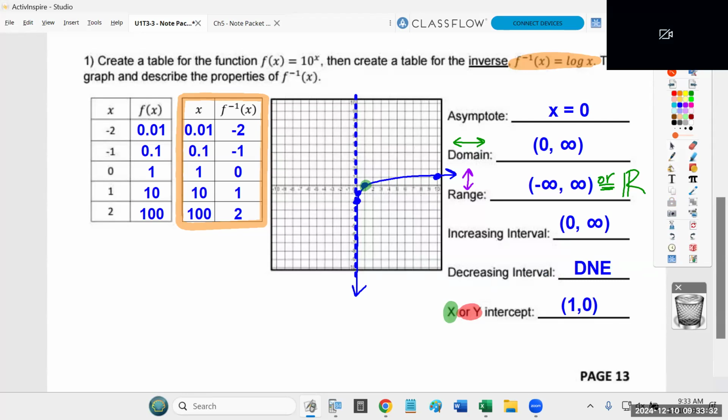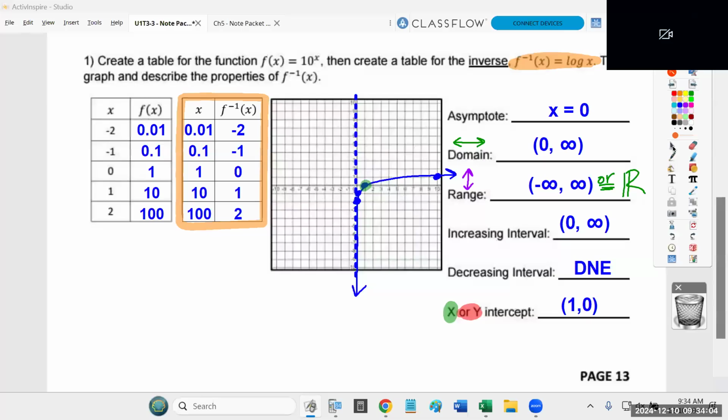That, in a nutshell, is what your CFU looks like today. It's going to be a problem where I give you a function, you have to use that function to fill in a table, and then you can use that table to do everything else. You can use that table to build the table for the inverse. You can use the inverse points to build the graph. You can use the graph to answer the property questions. But I'm going to do one more before I give you all a chance to practice one yourselves.